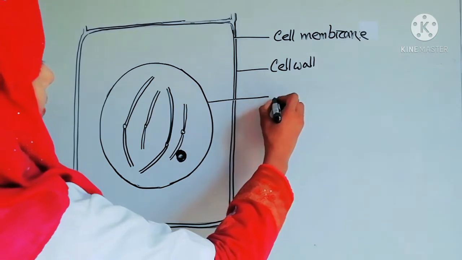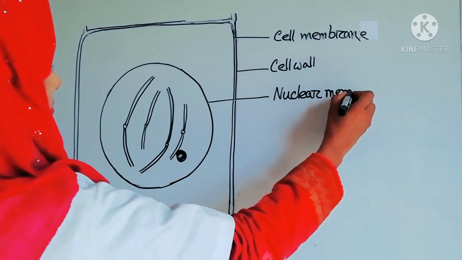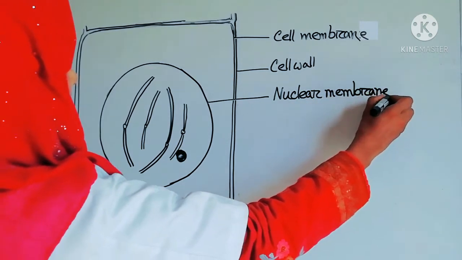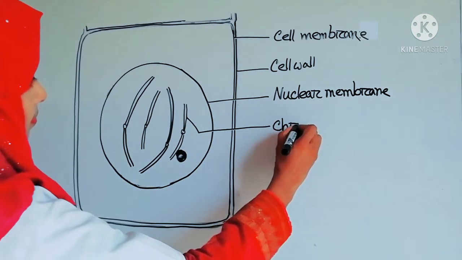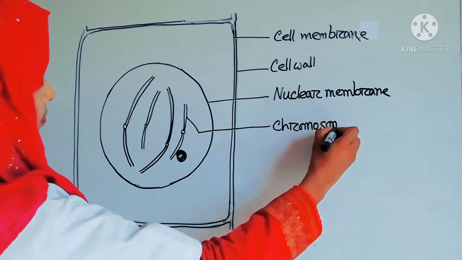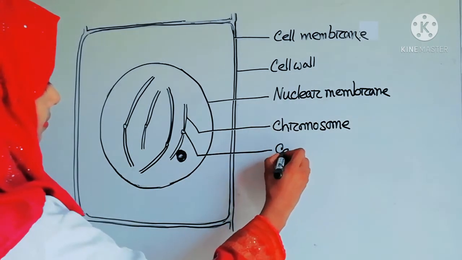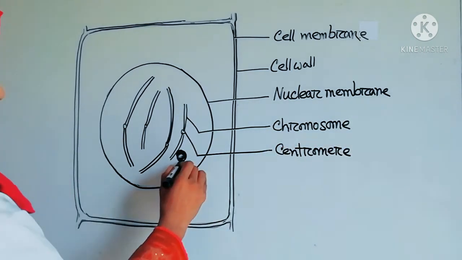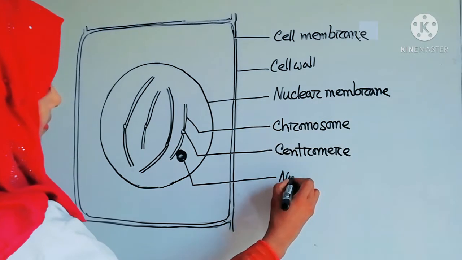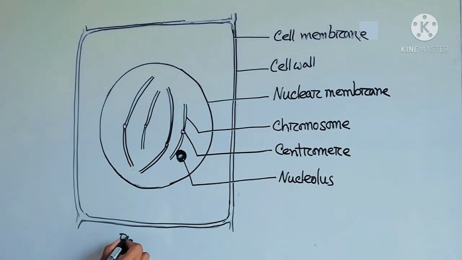This is the nuclear membrane. This is the chromosome. This is the centromere. And this is the nucleolus. And this figure's name is prophase.